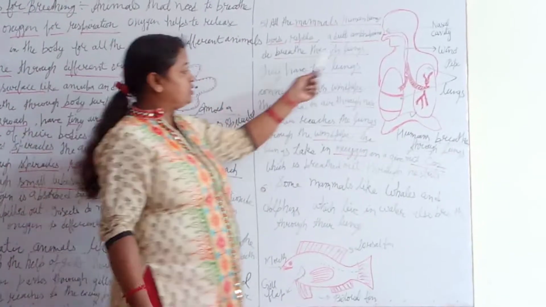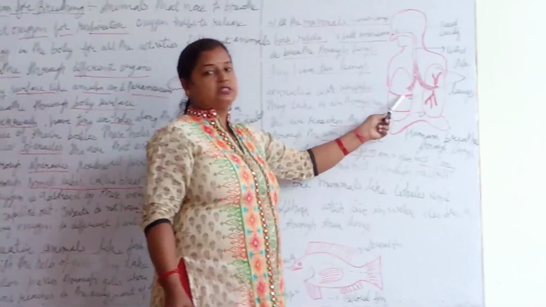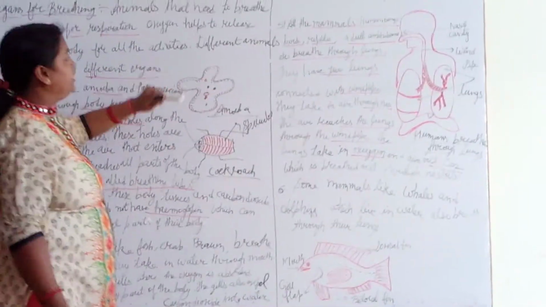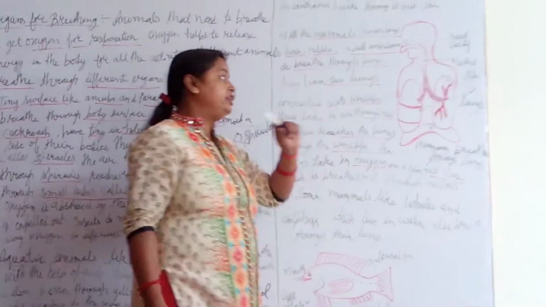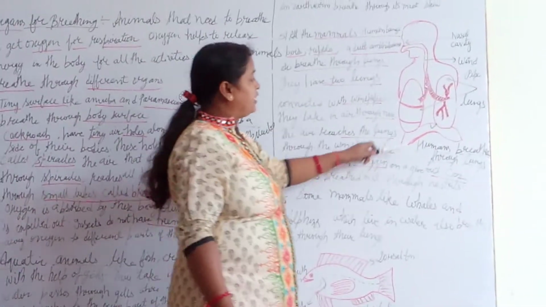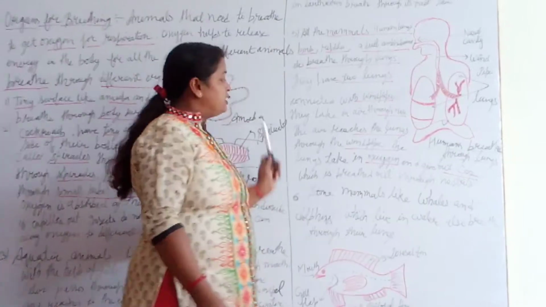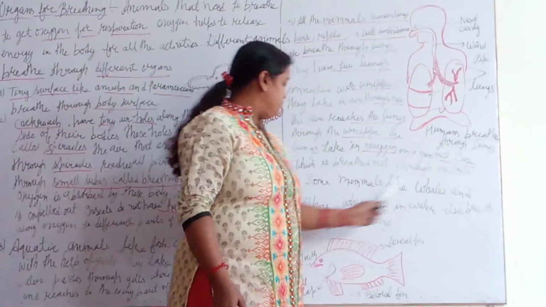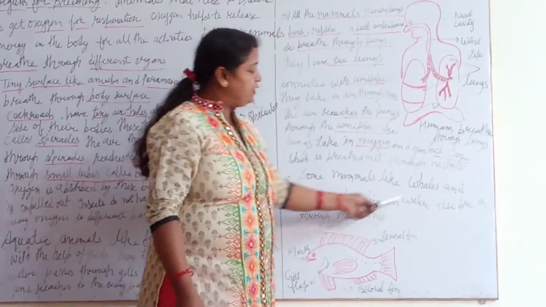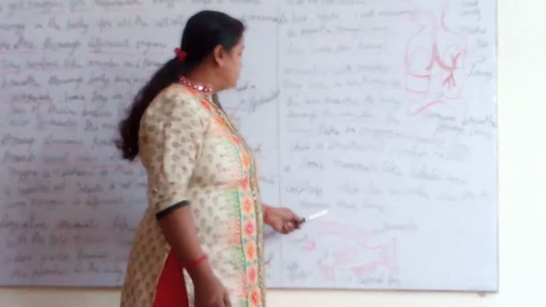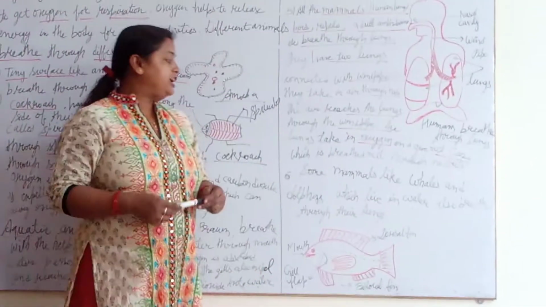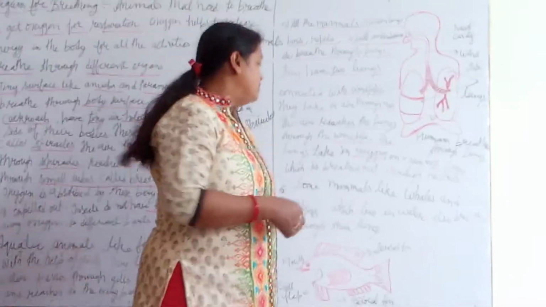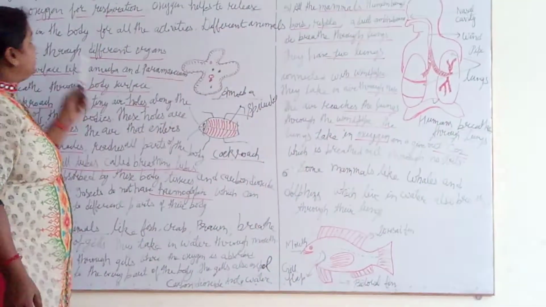They take in oxygen gas, which enters the lungs through the windpipe, and oxygen is necessary for all the activities we do, for the requirement of energy. Clear? And they release the carbon dioxide gas. So this is the diagram of human lungs. Some mammals like whales and dolphins, which live in water, also breathe through their lungs. Clear? Now I am repeating all the things.